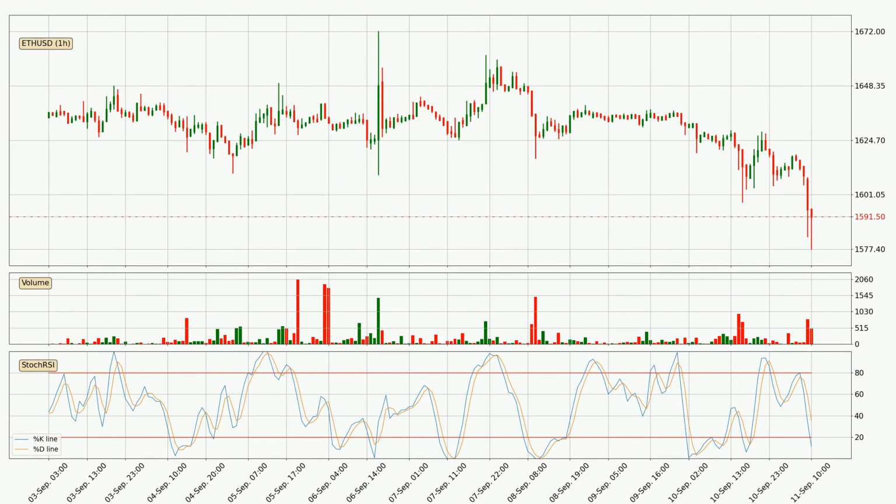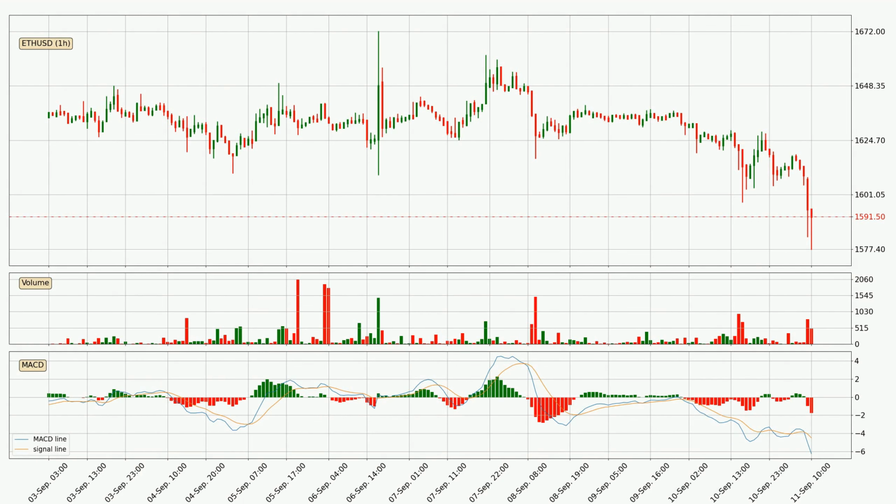Jumping to the hourly stochastic RSI, we can see that the crypto is being oversold because the %K and %D lines are in the lower region. A change in the trend can be expected, or for the crypto to remain at least stable for some time. However, the K line still hasn't crossed the D line, so it should be waited to see if the trend will actually change to the upside.